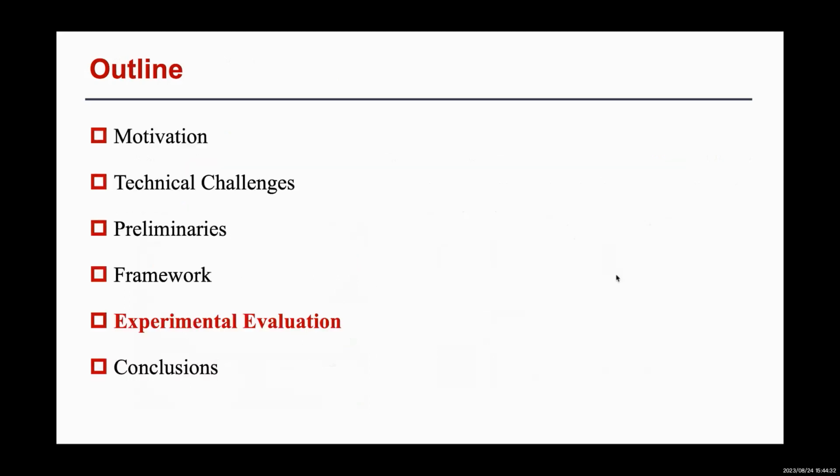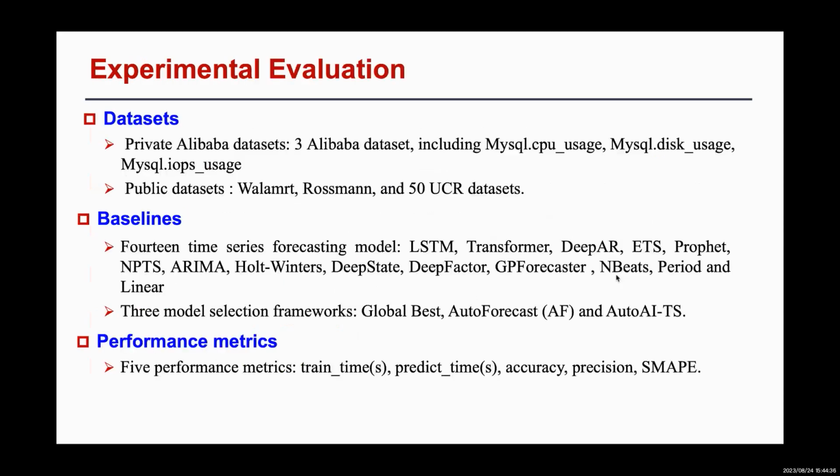Then I would like to show the experimental evaluation of our work. We utilize 3 private Alibaba datasets and 52 public datasets.